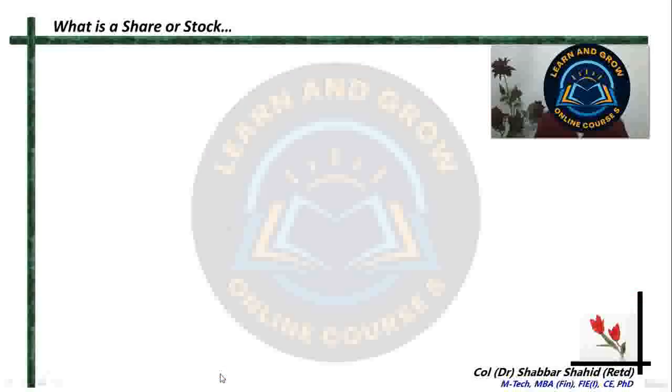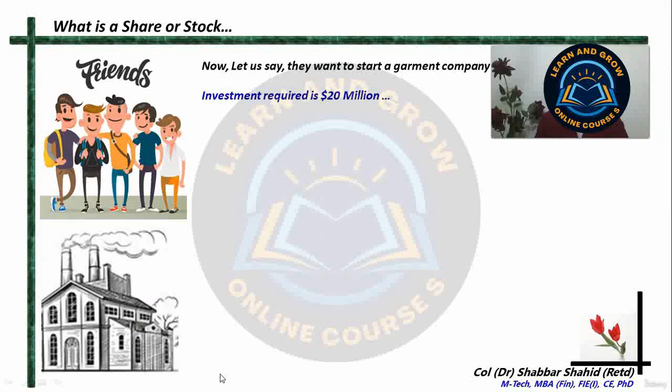Alright, so in the previous lesson, we have seen that those five friends wanted to buy a pizza. Now their ambitions have grown, and let us say that they want to start a garment manufacturing company. And the requirement of money to start that company is $20 million. All right. They want to start such a company which requires $20 million.